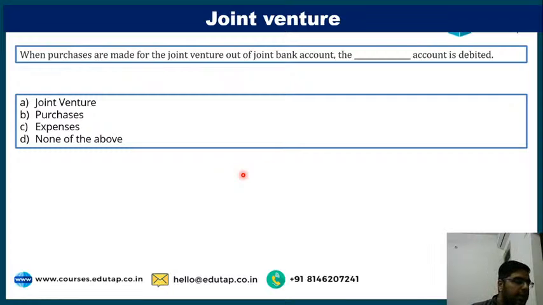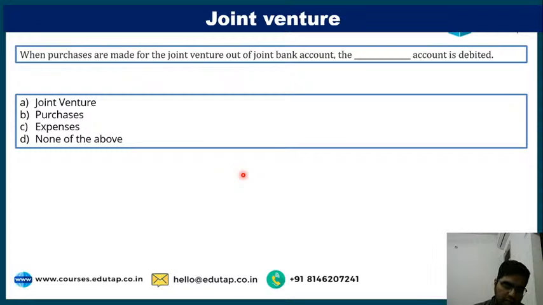Some are saying purchases account, some are saying joint venture account. I have told you that in joint venture account, all the purchases and all the expenses are recorded. Just note down the entry. Any purchases made by joint venture or any expense paid by joint venture, the entry will be joint venture account debited, to bank, to joint bank account.